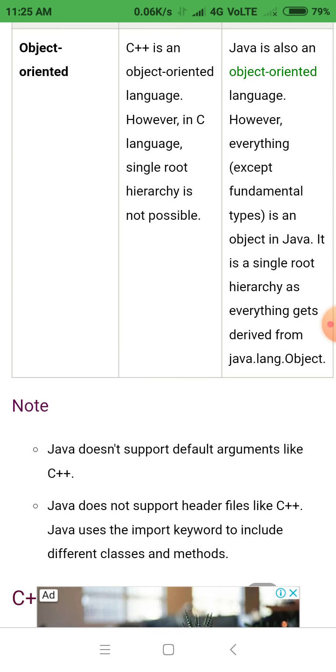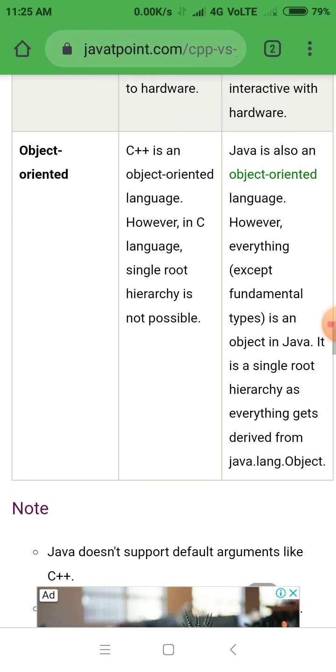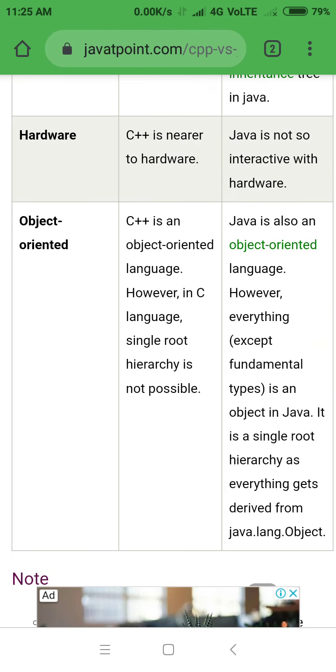Object oriented. C++ is an object oriented language. Java is also an object oriented language. However, not everything is an object, except fundamental types. These are some differences and similarities between Java and C++.